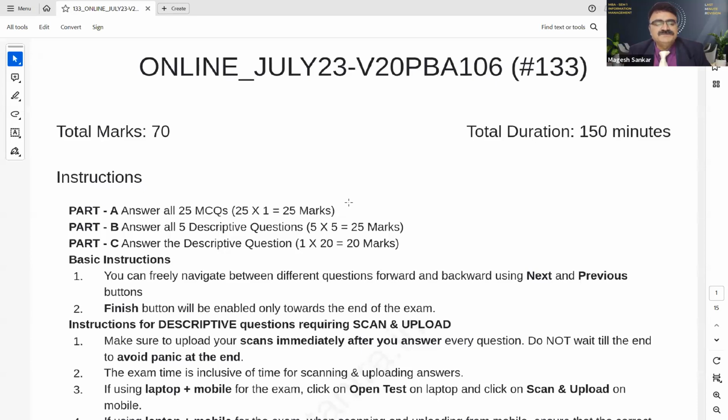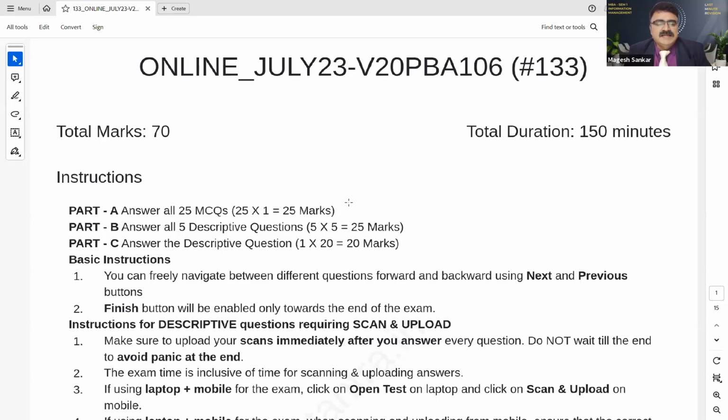And part C, answer the descriptive question. So 1 into 20 marks. It will have part C, A and B questions. There is no choice for this. You need to write both. Each carries 10 marks. So why are we not giving 20 marks? The problem is if you don't know how to answer that, you will lose the whole mark. So that's the reason why we split part C into A and B. You need to answer both.